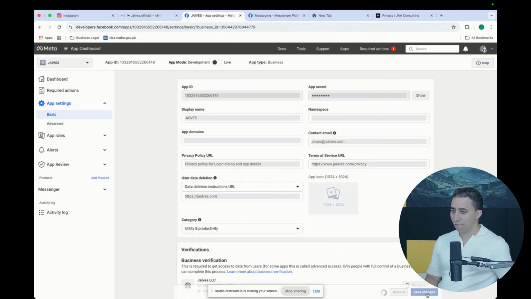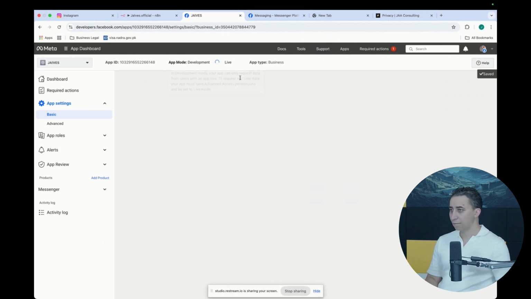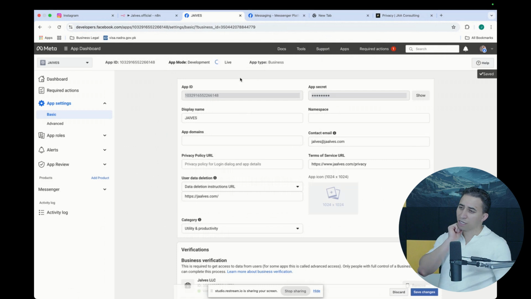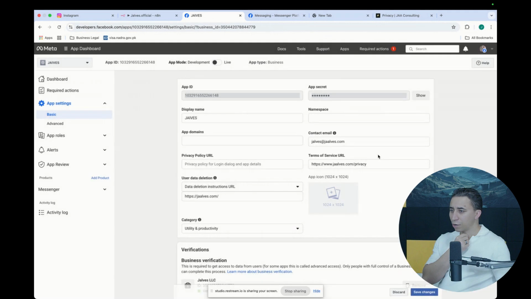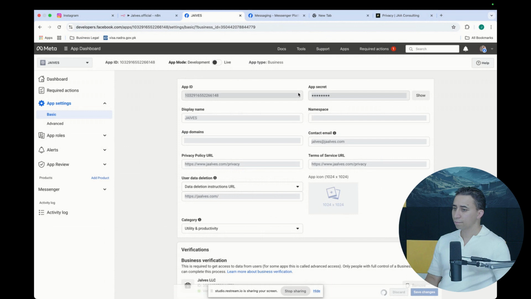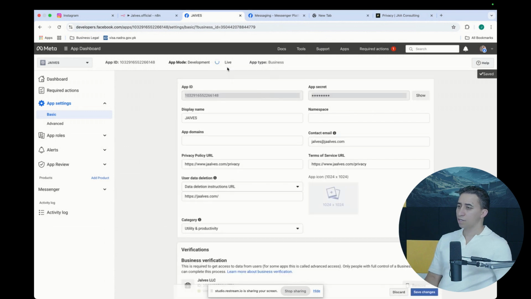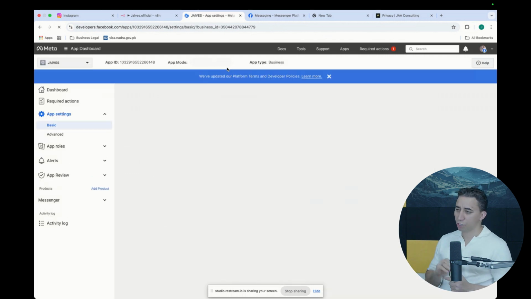So now let me just save it. Let's see if I can make the app go into live mode. I was under the impression that I have to update the app icon. You must provide a privacy policy. That's not what I did. No, I didn't do it. Okay, good. Save it. So I think I should be able to go live. I think the main requirement is the privacy policy URL. There is one thing that's very important: n8n requires your app to be in live mode. Okay, good. So the app is live, which is very important.